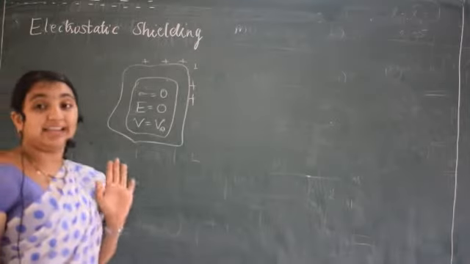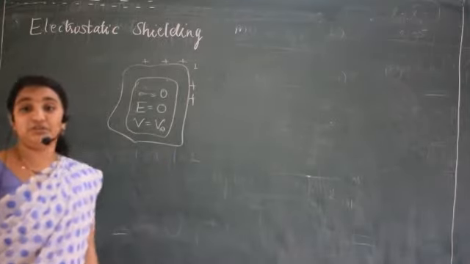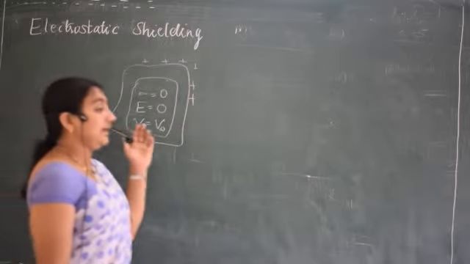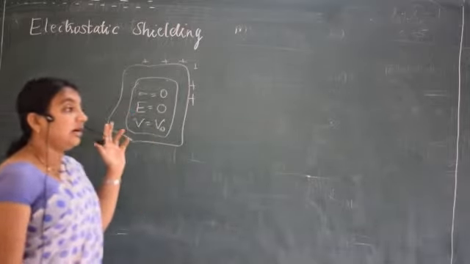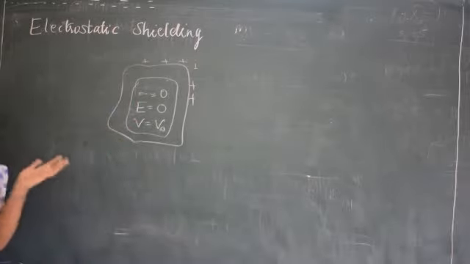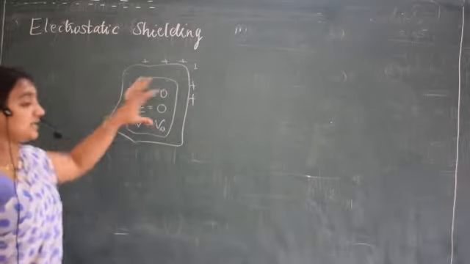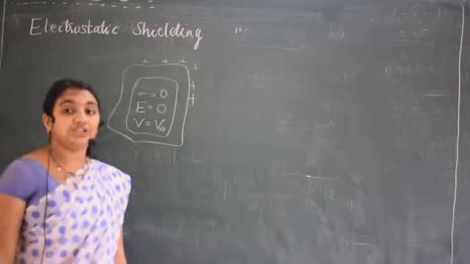No external electric field will enter into this. Since charges always reside on the surface of the conductor, the field inside the cavity of the conductor is always shielded. It remains 0 electric field inside the conductor. It remains shielded. So this is called electrostatic shielding.